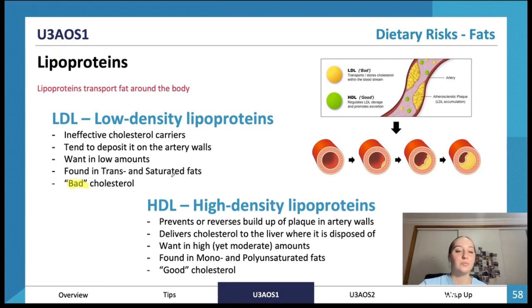So any fats that are solid at room temperature, like butter, or chocolate, any fat that's very solid, whereas HDL is more like your olive oil, sunflower oil, that kind of thing that's liquid at room temperature. So HDL is our good cholesterol, which prevents or reverses the buildup of plaque on the artery walls. It delivers cholesterol to the liver where it's disposed of, so it helps us counter the effects of our bad cholesterol.